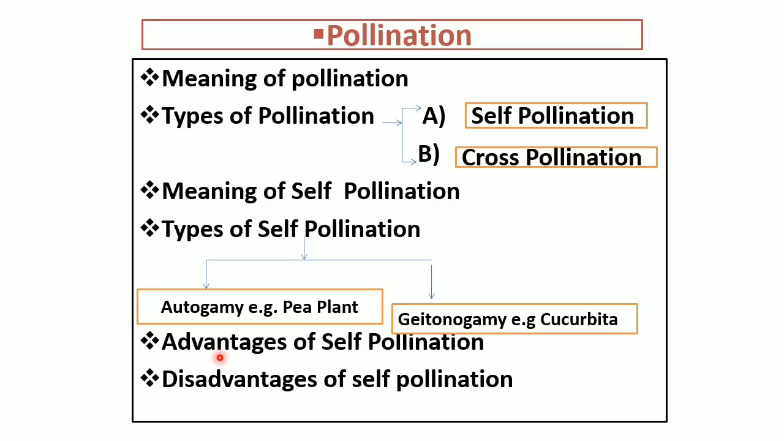Now another aspect of self pollination, the disadvantages of self pollination. Disadvantage means harmful effect.